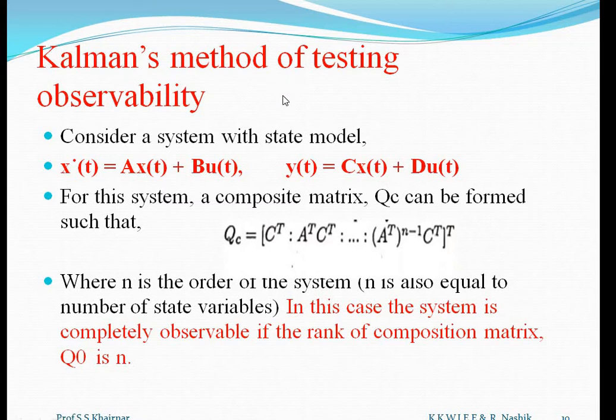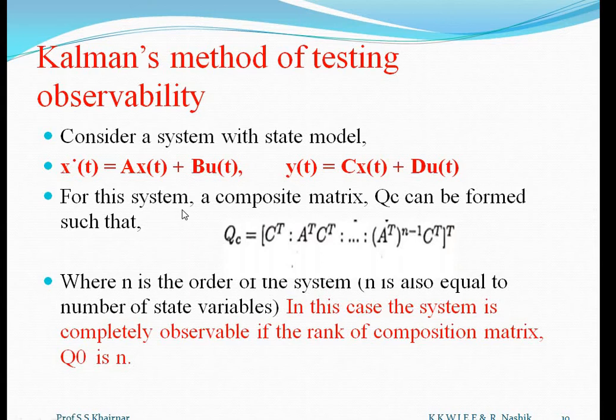So what is Kalman's method of testing observability? Consider a system with the state model. We know this state model: x dot(t) is equal to Ax(t) plus Bu(t). And the output equation: y(t) is equal to Cx(t) plus Du(t). These two equations are nothing but the state model. So the state model consists of this state equation and this output equation.